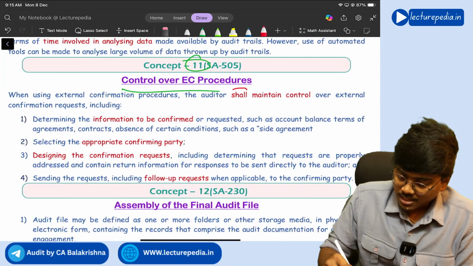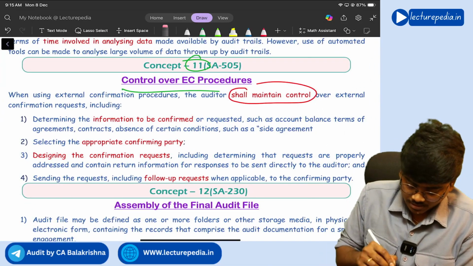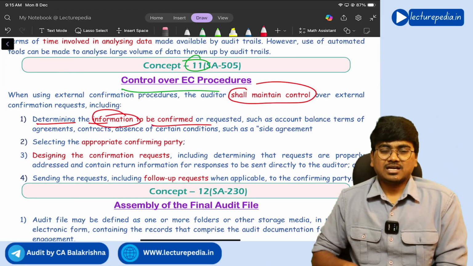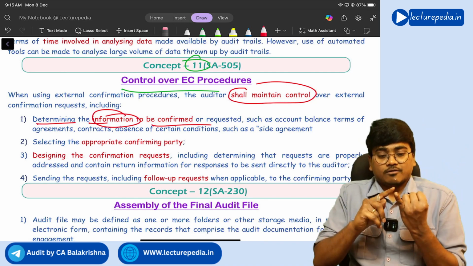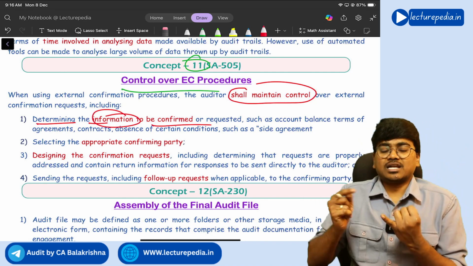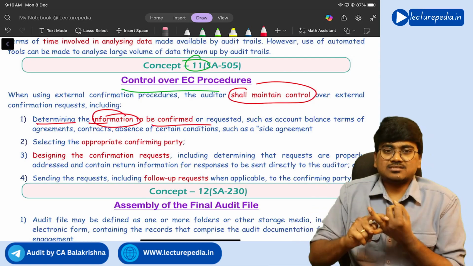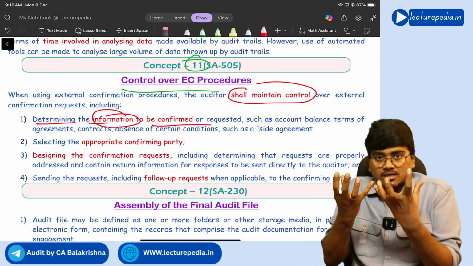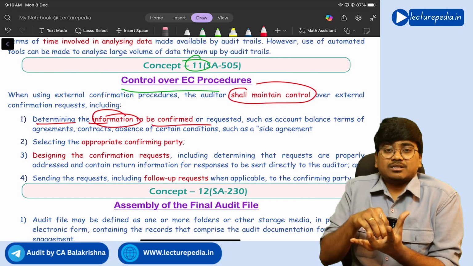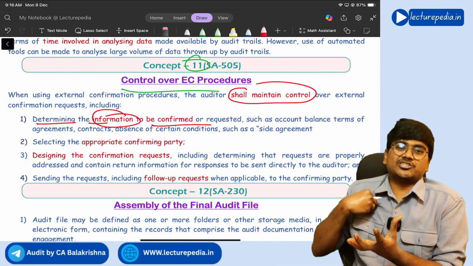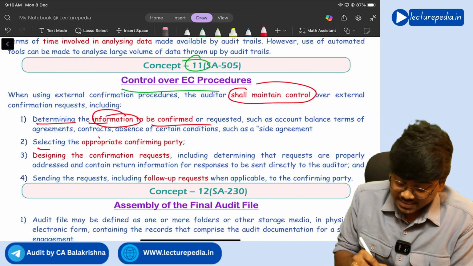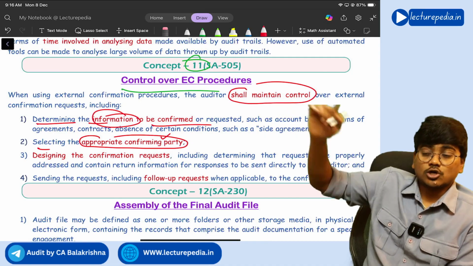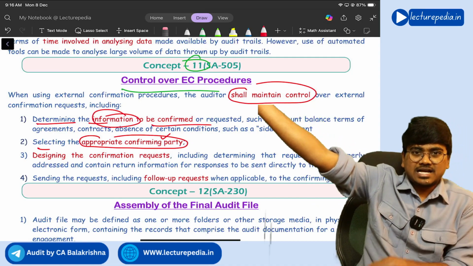External auditor shall maintain control over determining the information to be confirmed. So whether amount should be confirmed or existence of a transaction should be confirmed, which amount, which item should be confirmed, determining that item should be determined by the external auditor only. Next, selecting appropriate confirming party means the third party to whom the external confirmation has to be sent.